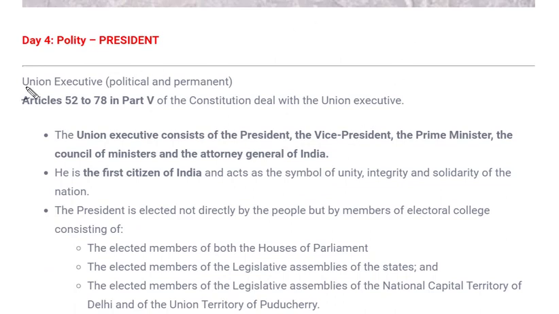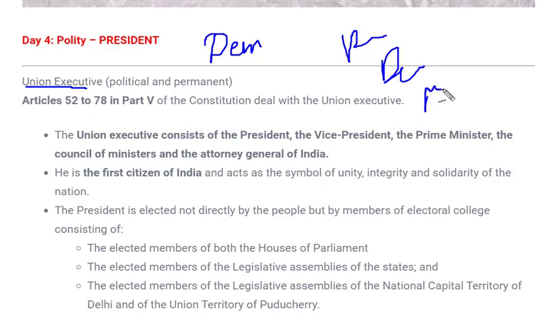Before starting today's topic, let me brief you that India is a democratic country, and any democratic government can be formed in two types. It can be either presidential or parliamentary, and India has a parliamentary form of government. In parliament there are two bodies, one is the union executive and the other is the legislative body. The legislative body is responsible for making laws, enacting laws or amending the laws present in our constitution, whereas the union executive is responsible for implementation of all kinds of laws that are enacted by the legislative body of a country.